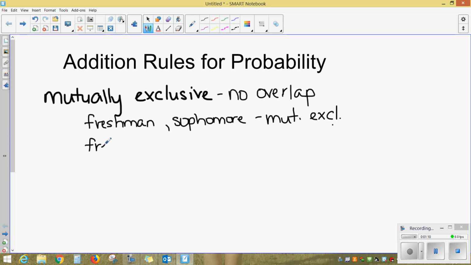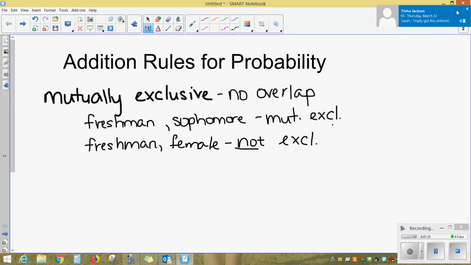Maybe I'm looking at the events being a freshman and being a female. Those events are not mutually exclusive because we do have students on our campus that are both freshmen and female at the same time. Okay. So mutual exclusivity means there's no overlap. It's not possible to be both at the same time.